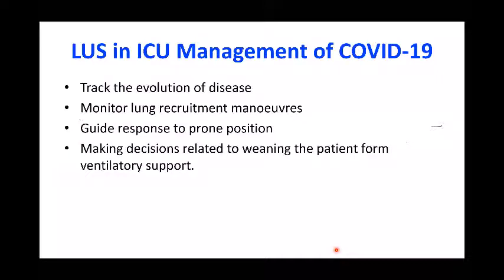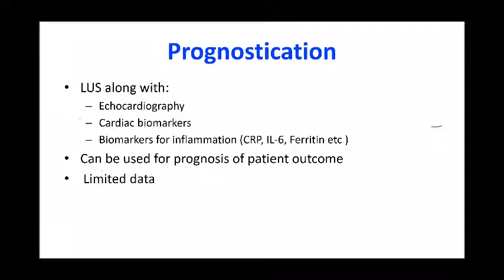If there is an increase in the B lines or consolidation appears, from B2 to C, that means the patient is deteriorating. There is no point in continuing the weaning trial at that time. We should do certain things, like we should give diuretics to remove some fluid. We have to make the patient towards the best possible fluid status. We can take help of inodilators. So for weaning, we have to do lung ultrasound, diaphragmatic ultrasound, and heart ultrasound. These are things which will help the patient. For the prognostication part, if a patient is rapidly deteriorating from, say, the patient was having A lines, now the patient is having consolidation all over the lungs.